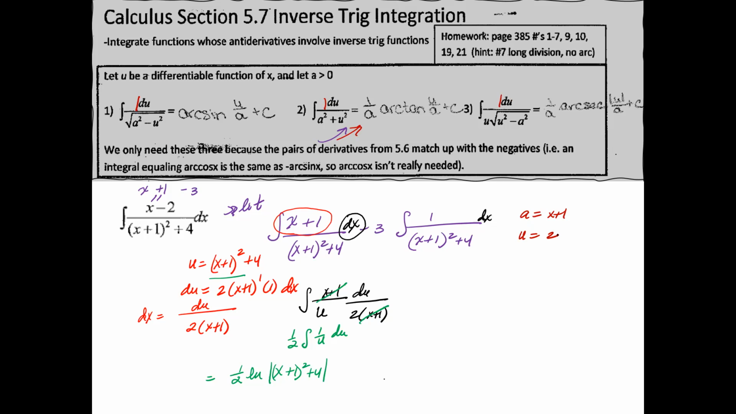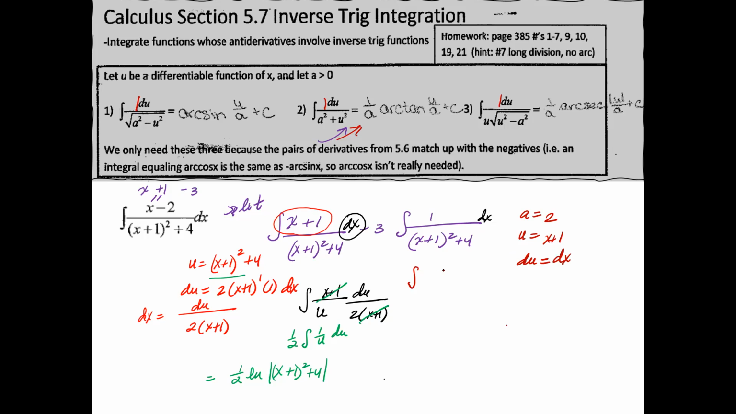And your du is just going to be, wait, hold on a second. Sorry, my u is not 2. I don't know where I even got that. I screwed this up. Hold on. My a is going to be 2, because remember your a is constant. My u is x plus 1. So your du is going to be just dx, okay?